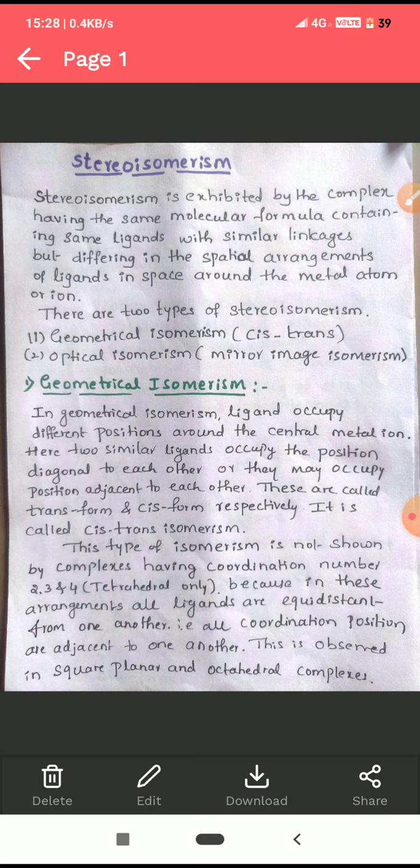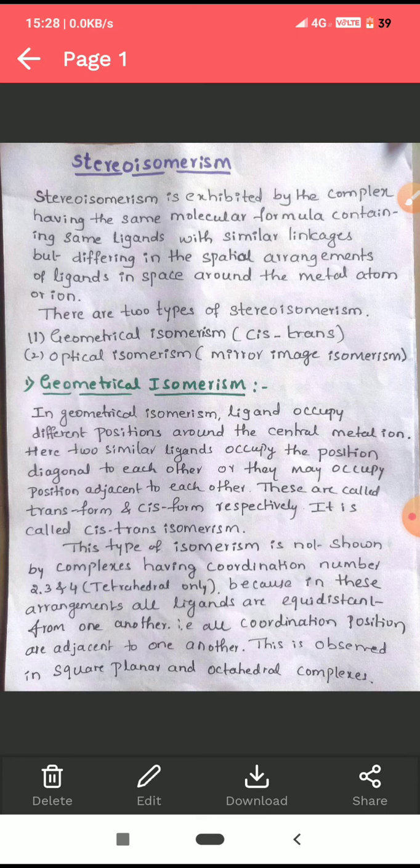What is stereoisomerism? What are stereoisomers? The compounds having the same molecular formula but a different spatial arrangement of the atoms. If the arrangement of the atoms in space is different, then the isomers are called stereoisomers and that phenomenon is called stereoisomerism.